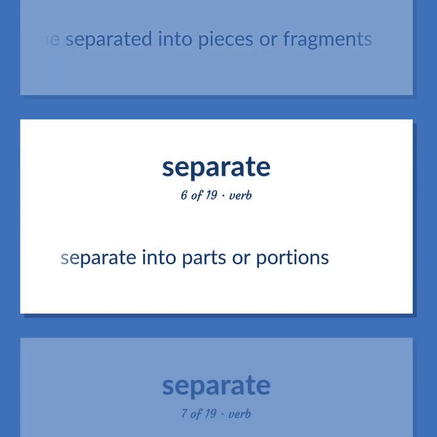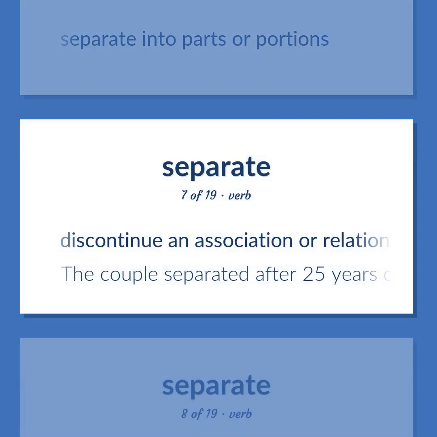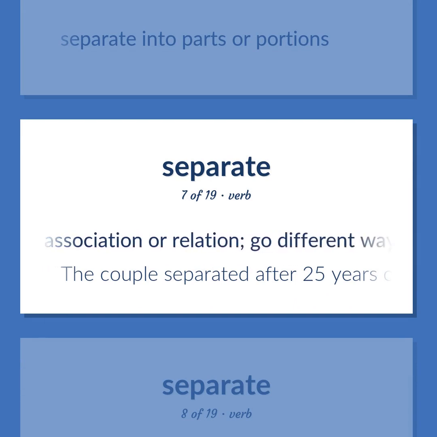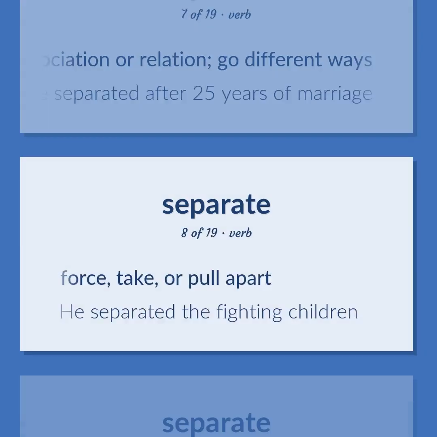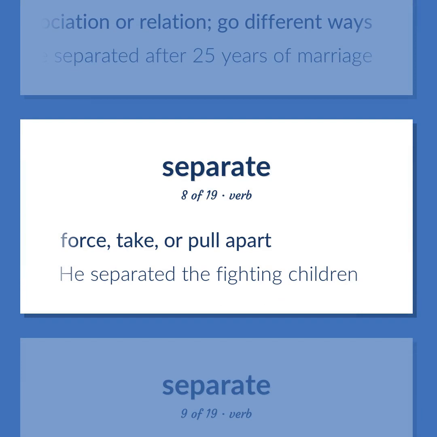Separate into parts or portions. Discontinue an association or relation. Go different ways. The couple separated after 25 years of marriage. Force, take, or pull apart. He separated the fighting children.